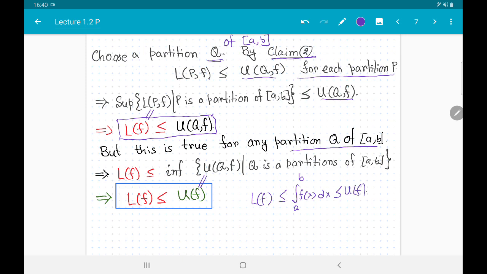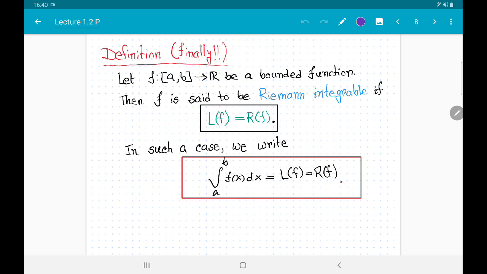And if you recall the information that was given in our first lecture, you might be thinking that we are very close to defining the notion of integrability. Indeed, that is the case. We are finally at a stage of defining the notion of Riemann integrable functions.